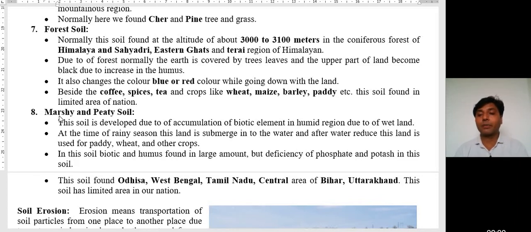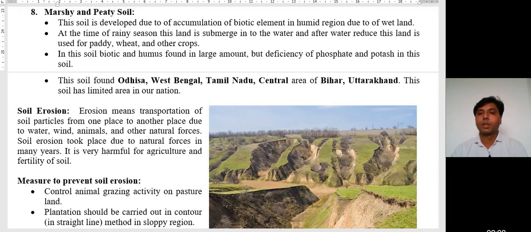The last soil given is marshy and peaty soil. This soil is developed due to the accumulation of biotic elements in humid regions, due to wetland.